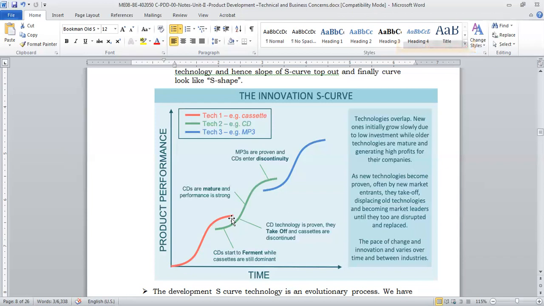Then it started maturing, and then CD took all the market. But by around 2008, 9, 10, it was matured. And by that time, around 2006, 7, a new concept of MP3 came. Instead of a song being 100 or 200 MB, we can zip it, and in 4 or 5 MB we can have one song.